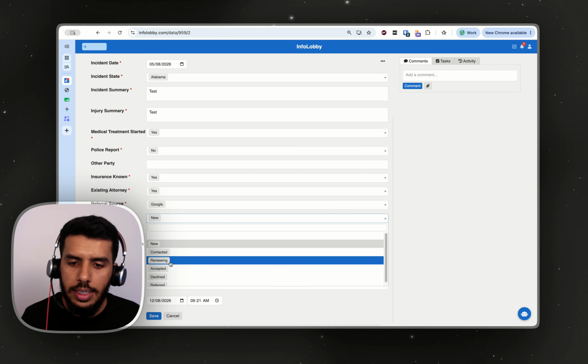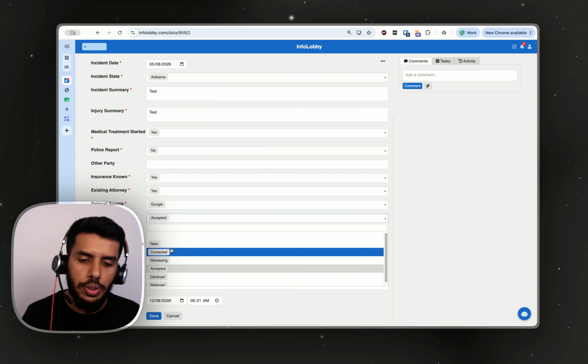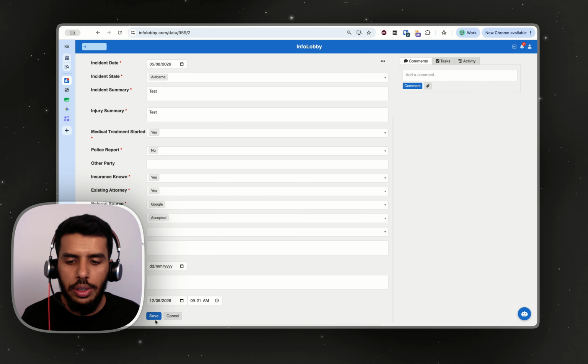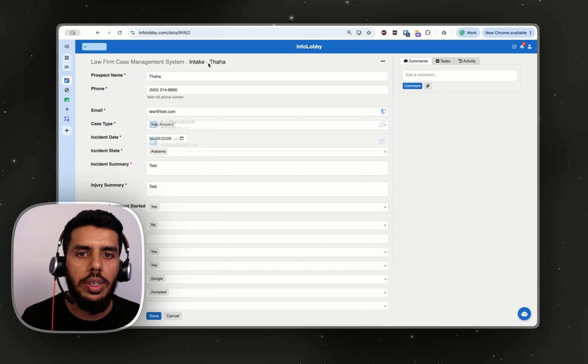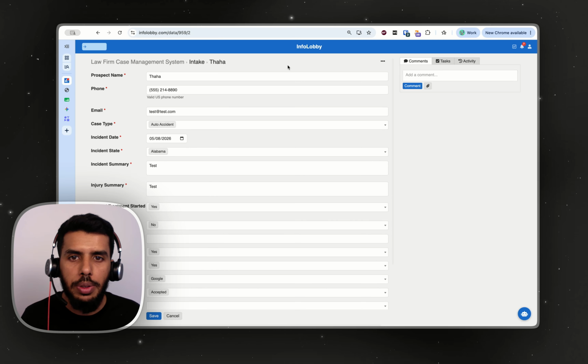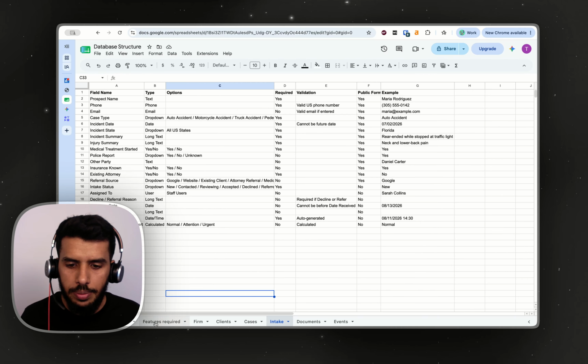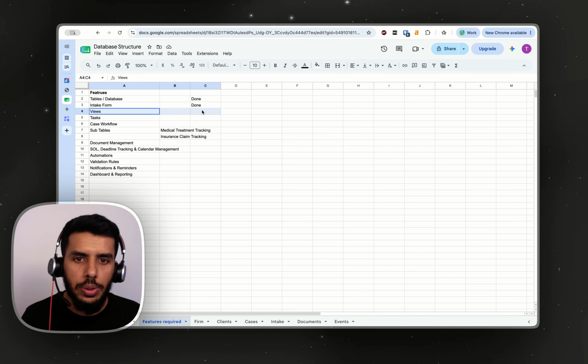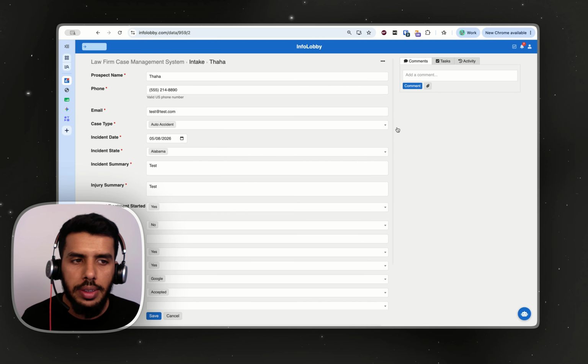Now let's say that if it is in reviewing stage, it is reviewing, and then you can accept it. Now if you decline it, it goes in here, and then you're done with it. That's how this whole table works. Now you can create multiple views for this. That is exactly our next step, which is to create the views. Let's go ahead and create views for all the tables that we have created.